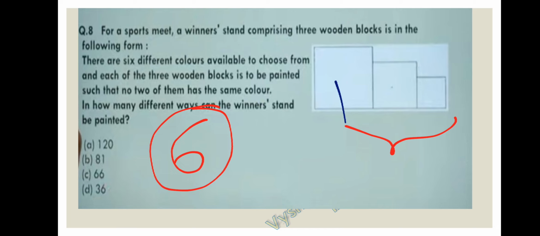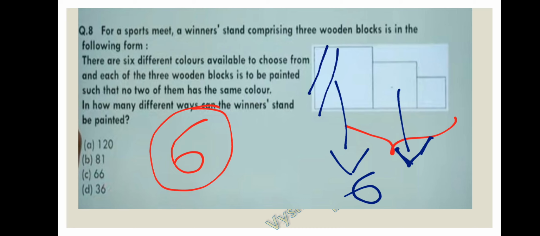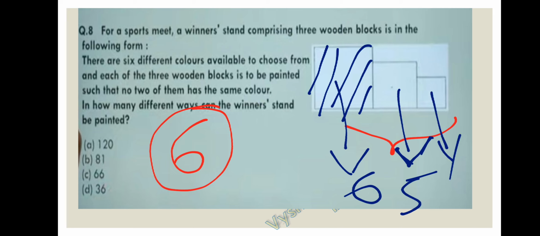So for the first block, there are 6 different chances for painting a color. For the second block, already one color is painted for the first block, so only 5 colors will be remaining, so 5 chances for the second block. Coming to the third block, we already painted the first and second blocks.